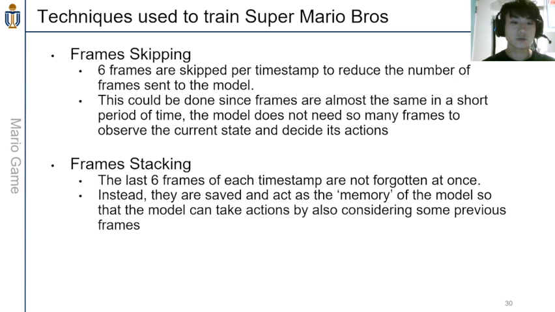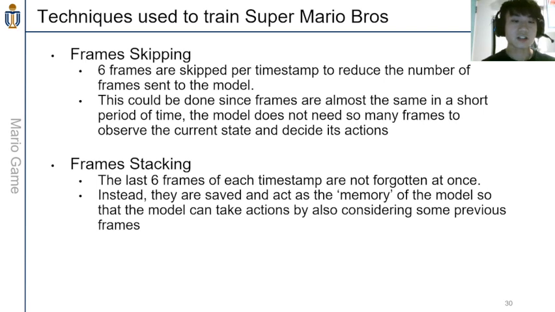The next technique we used is called frame skipping. In our project, 6 frames are skipped per timestep to reduce the number of frames sent to the model. This could be done since frames look almost the same in a very, very short period of time. So the model does not actually need so many frames in a short time to observe the current state and decide what actions to take.